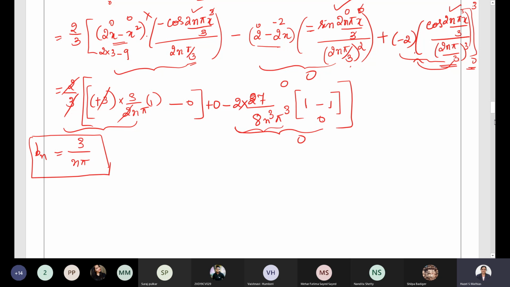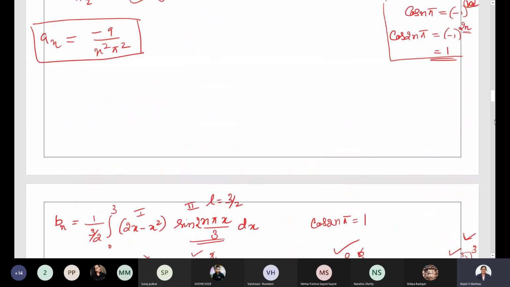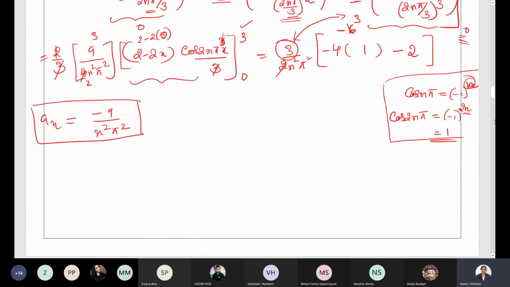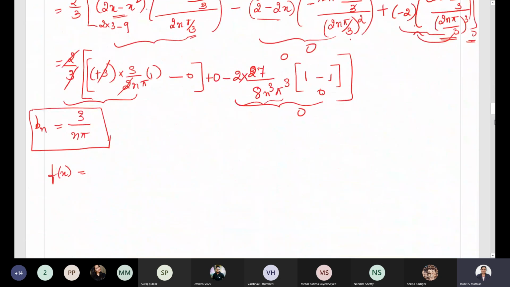So Bn we got to be 3 by n pi. Now write all the values in the expansion of f of x. First we have f of x equal to a naught by 2. A naught by 2 is 0. Next we have an, that is minus 9 by n square pi square. So 0 plus summation n equal to 1 to infinity minus 9 by n square pi square cos n pi x by L. So n pi x by 3 by 2, I can also write it as cos 2n pi x by 3.